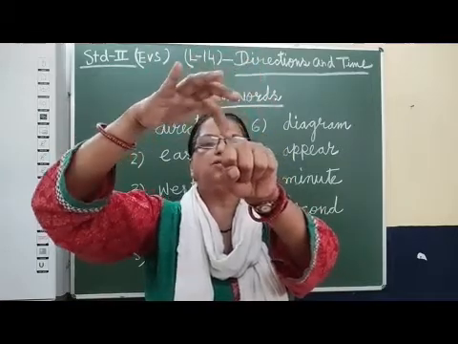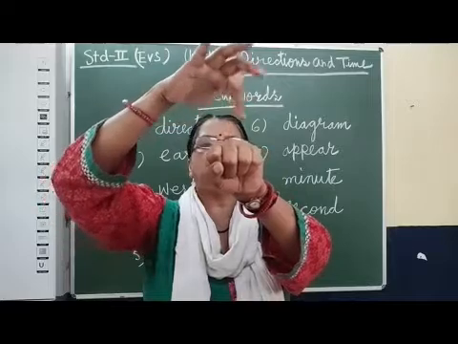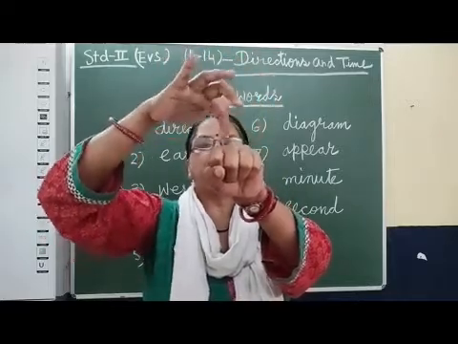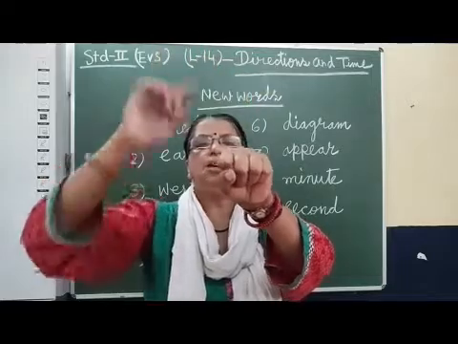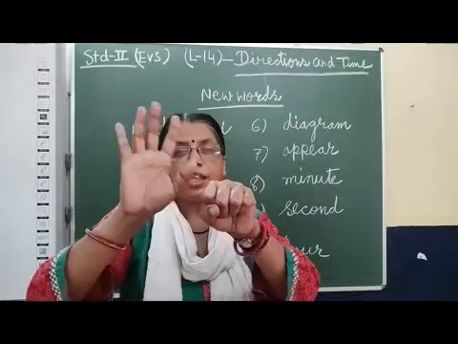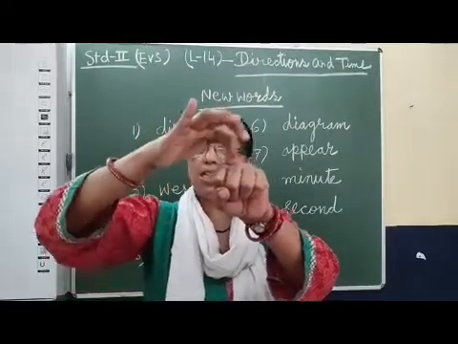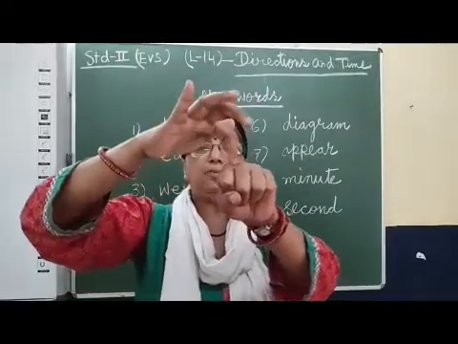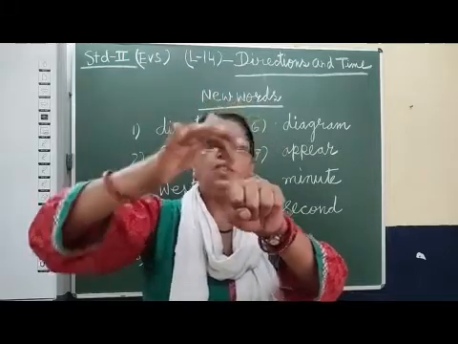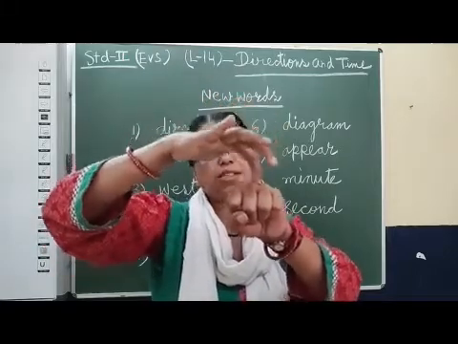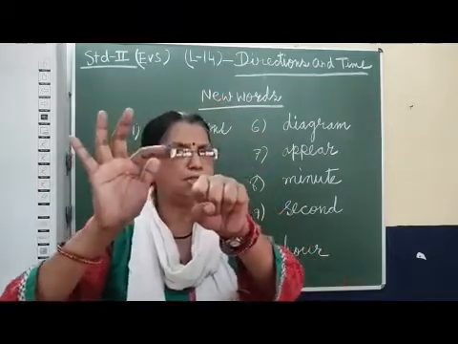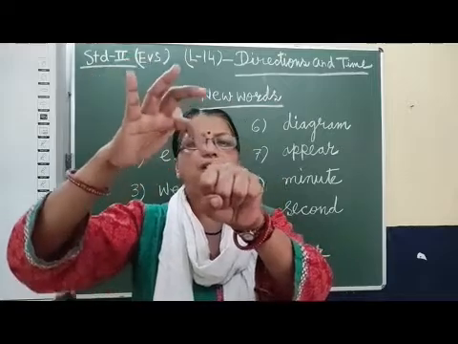This way we will count: January, February, March, April, May, June, July, August, September, October, November, December. Now the upper ones we count as 31 except February. February is generally 28 days, in a leap year 29 days. So all the upper ones are 31, and all the lower ones are 30. This way you can count the month names with days.